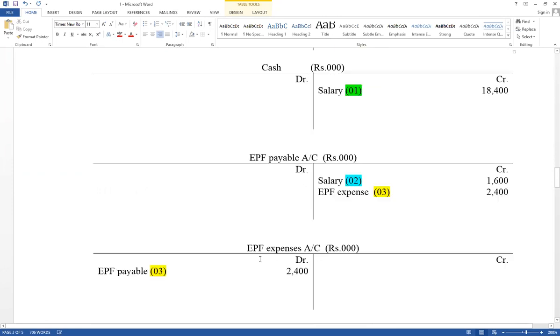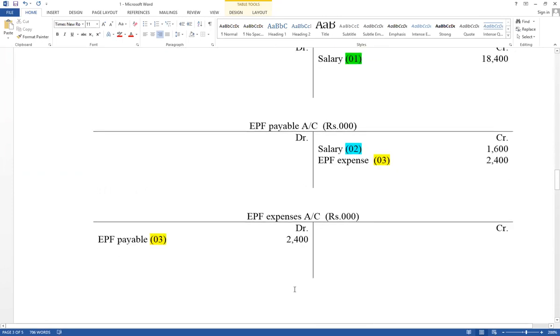Like that, think about EPF expense accounts. All the expense accounts, EPF expense also same way. EPF expense debit side increase 2,400. Take that value credit side and difference value also 2,400. Now not carry down as income statement. Therefore, here income statement. This is a meaning of close. This is value should be included under administration expense.